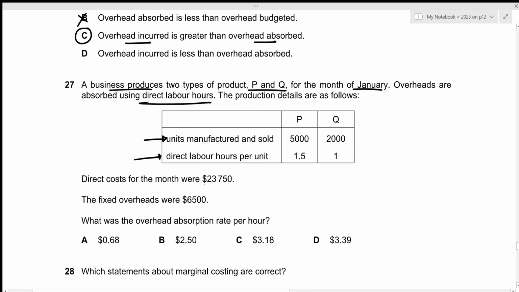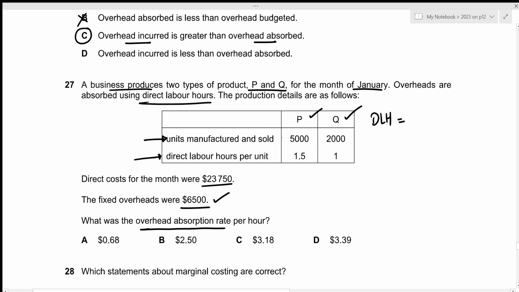Direct costs for the month were 23,750, and the fixed overheads were 6,500. We need to calculate the overhead absorption rate per hour. Alright, so we already have the overhead right here. We just need to divide it by the total direct labor hours. And we need to calculate the direct labor hours for both the products.